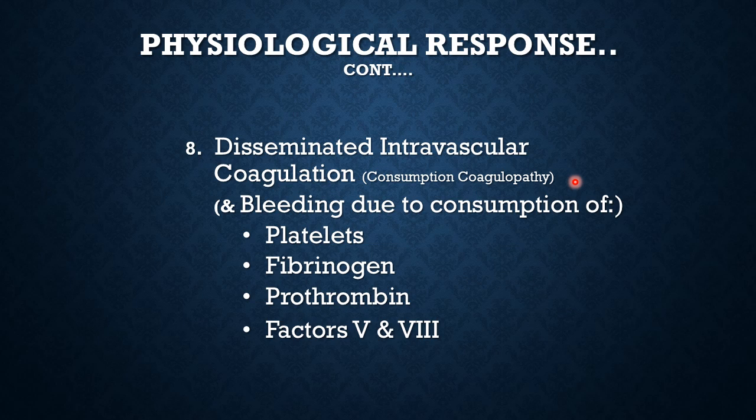optimum level of coagulating factors and platelets in the blood is reduced, and the blood can no longer clot. As a result, there is increased bleeding from all raw surfaces, and you cannot identify a single site, that is the whole surface of the wound or gums starts bleeding. This is due to consumption of the platelets, fibrinogen, prothrombin, and factors 5 and 8, which the body has expended all its stores to try, and now there are no more available to clot the blood.